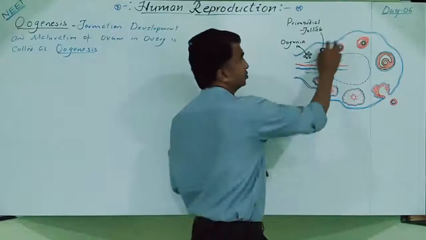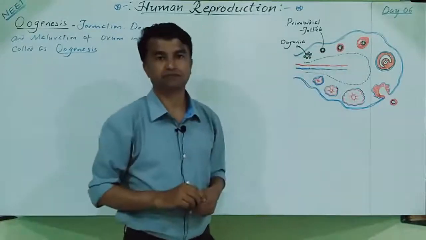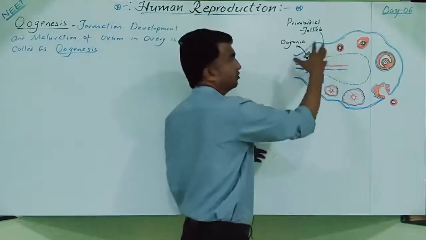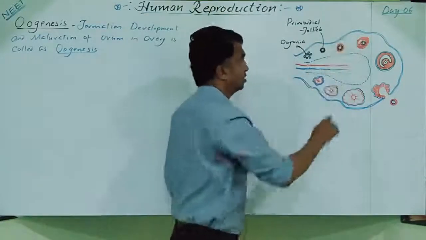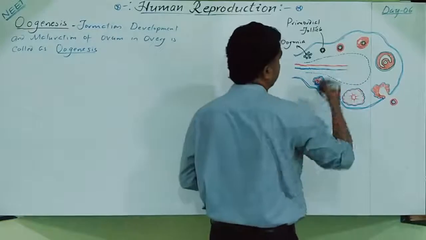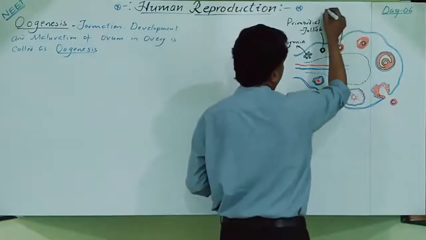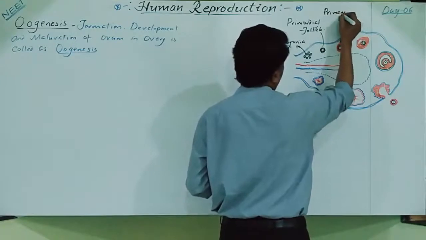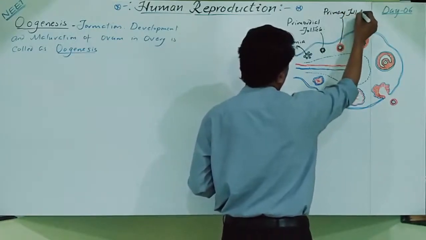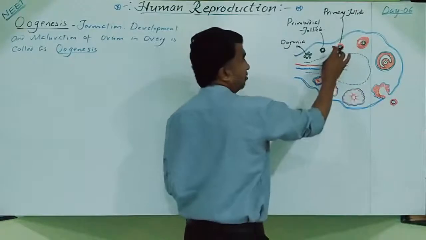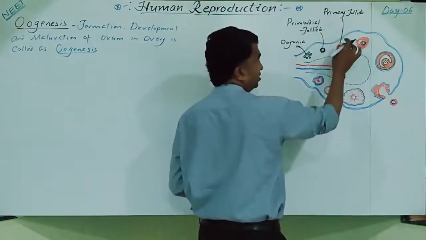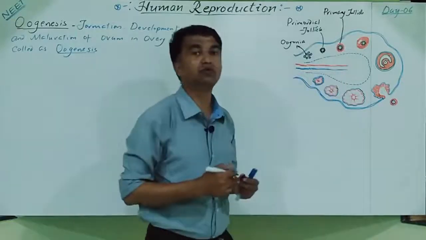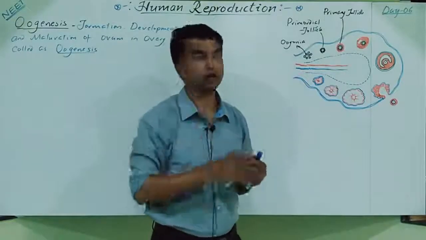It is called primary because here the meiosis process starts, but it will not complete. From this point on, meiosis starts. This second structure is a primary follicle: the same primary oocyte surrounded by a large number of follicular cells. These surrounding cells are called granulosa cells.